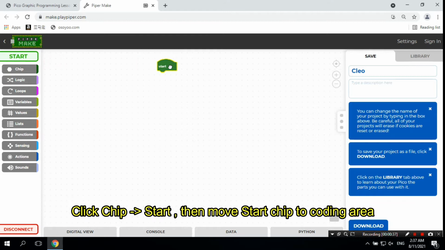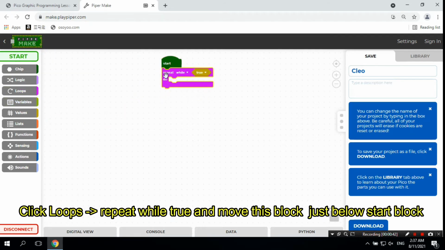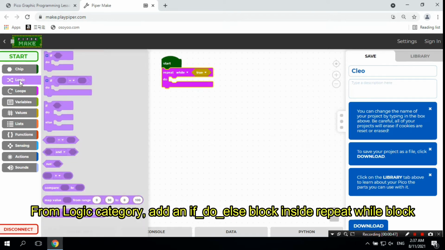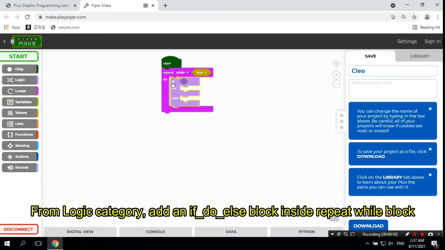Click Chip, greater than Start, then move Start Chip to Coding area. Click Loops, greater than Repeat while through and move this block just below Start block. From Logic category, add an if_do_else block inside repeat while block.